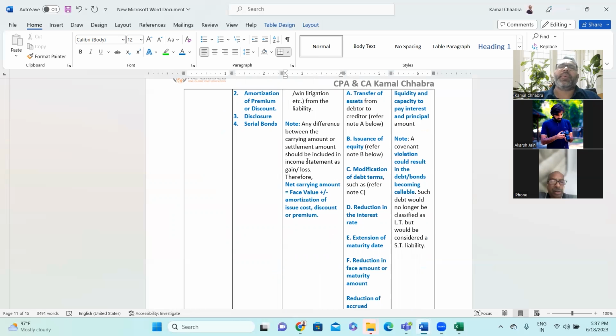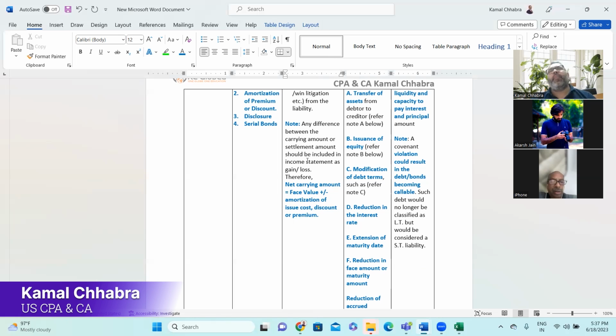So for example, you have $100,000 receivable or payable, but actually you are paying $80,000. Then the difference of $20,000, for the person who is supposed to pay, right, the debtor, is an income. And for the creditor who was expected to receive and is receiving $20,000 less, for him it is bad debt expense, right?